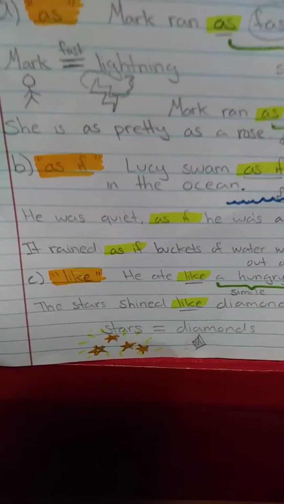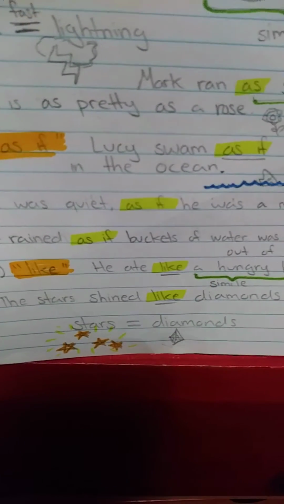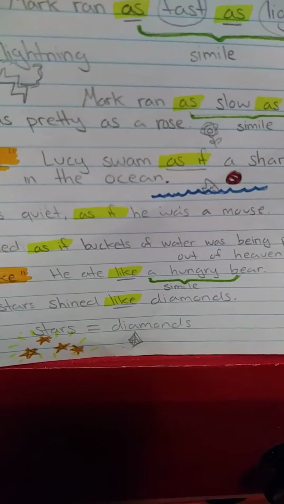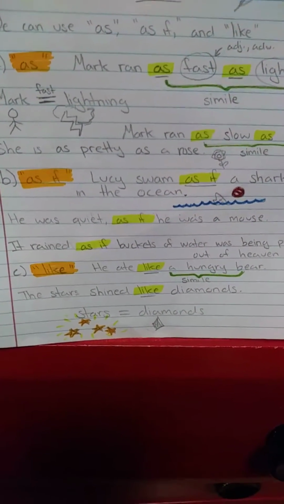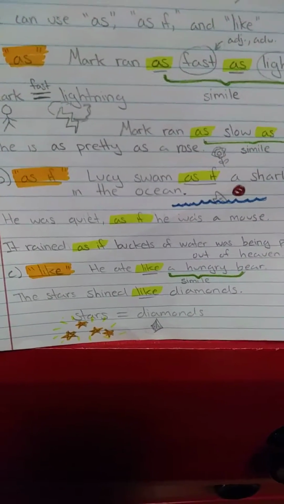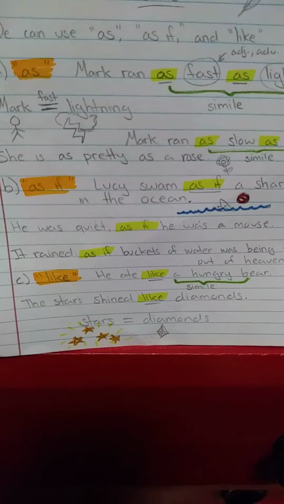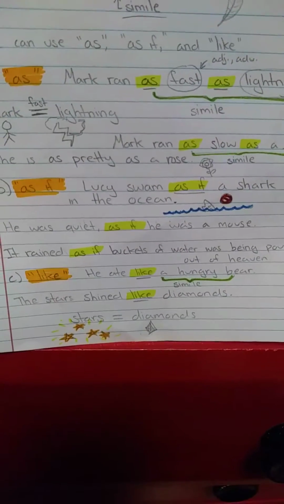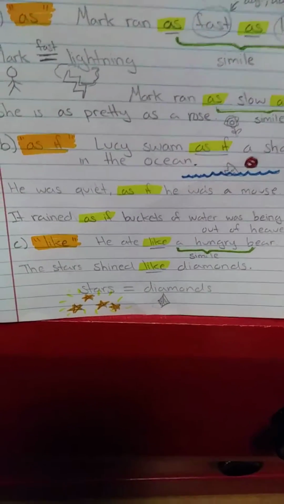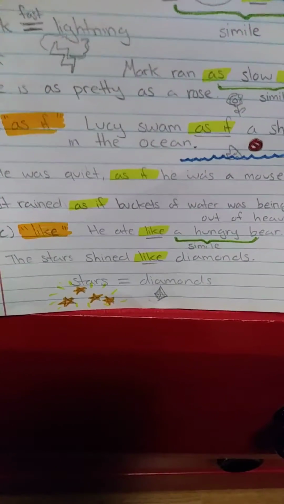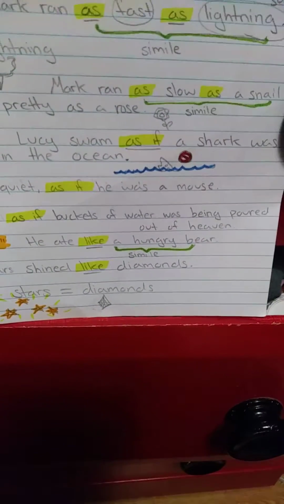Let's look at another example. He was quiet, as if he was a mouse. He is being compared to a mouse, and we know that a mouse can be pretty quiet, so it is safe to say that he was quiet as a mouse. Another example. It rained as if buckets of water were being poured out of heaven.